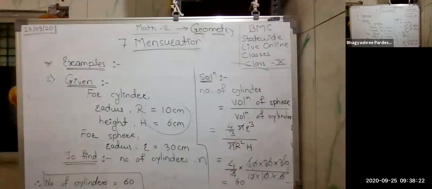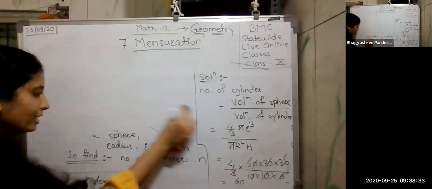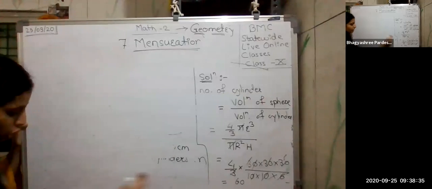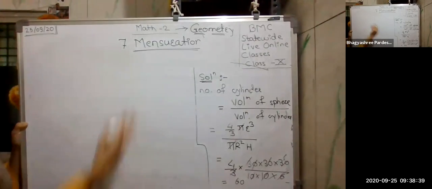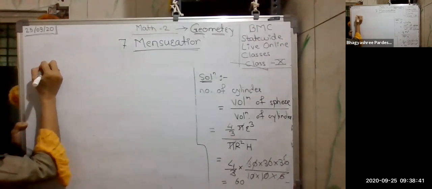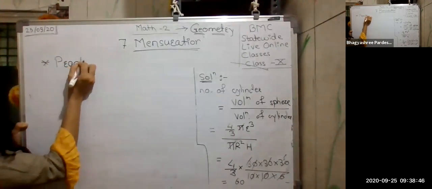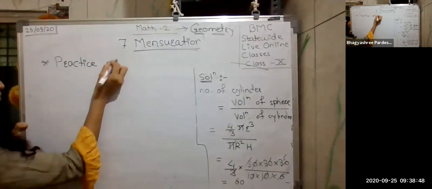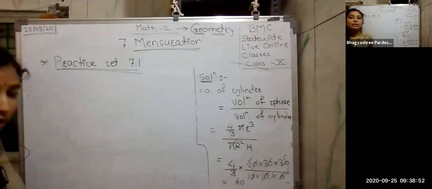So let's start with the practice set. The rest of the solved examples, only 2 solved examples are there, which you can do easily. Try to solve them yourself.